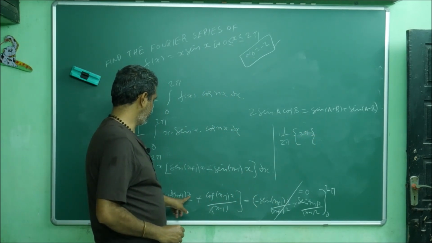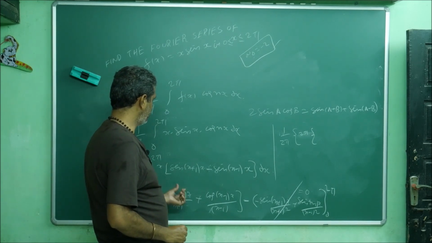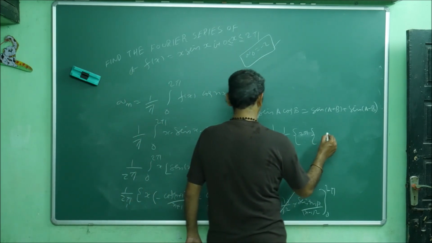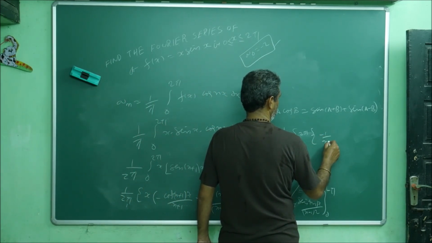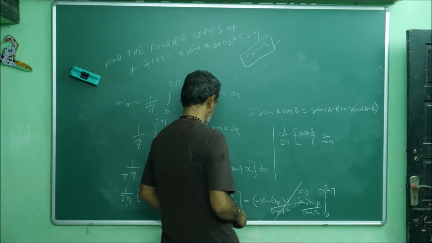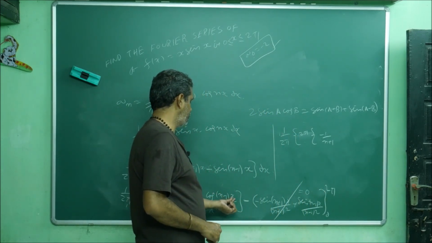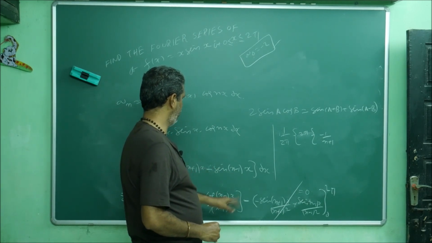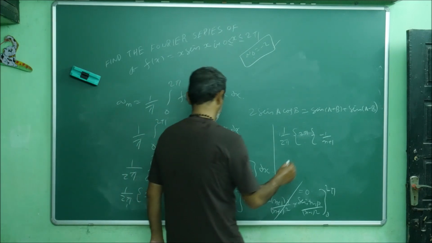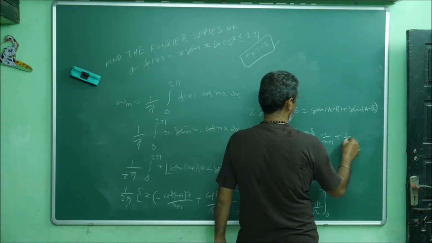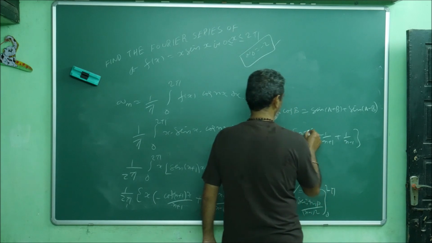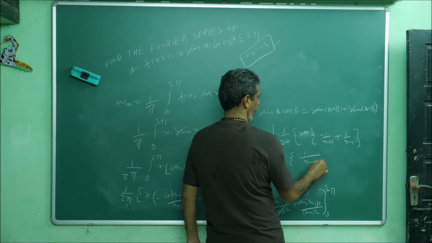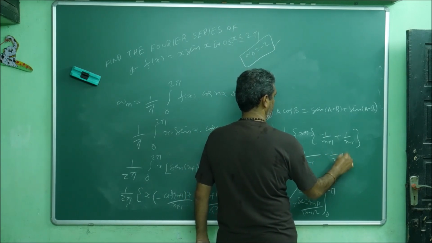Cos of x equals 2 pi means even, 2 into something, so even pi means 1. So what I will get: minus 1 by n plus 1. This is also same story, cos of even pi, 2 into n minus 1, twice of whatever may be, this is always even, again even pi means 1 by n minus 1. This cancels, then this is 1 by n minus 1 minus 1 by n plus 1.